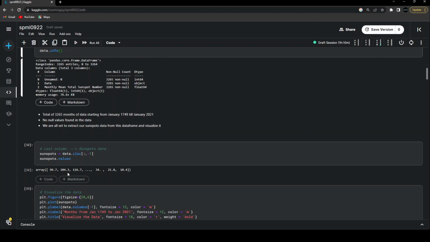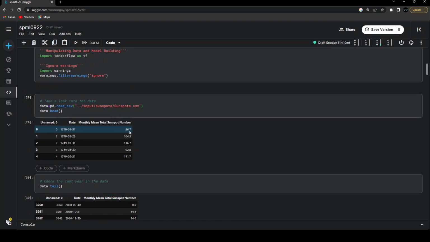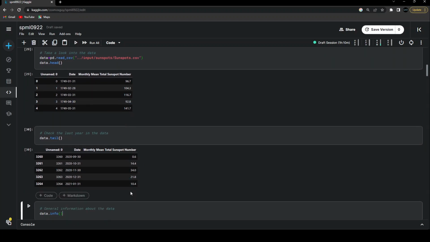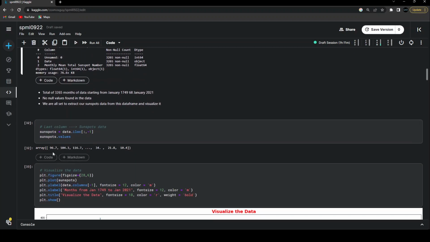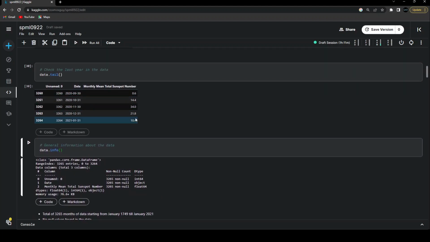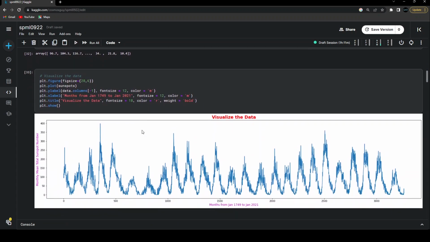So here is the data frame, or the numpy array, that I got by converting the data frame into that particular format. You can see the numbers starting from 96.7 and going all the way down to 10.4. That's what you can also see over here, starting with 96.7 and ending with 10.4. This is just the sunspot numbers that we have extracted from this data. Then let us visualize this data.